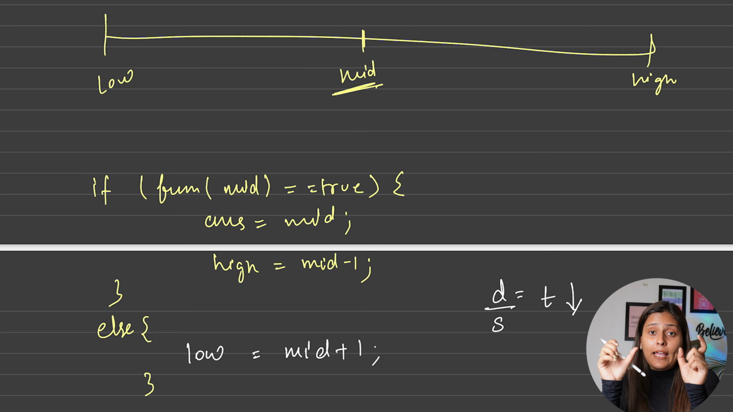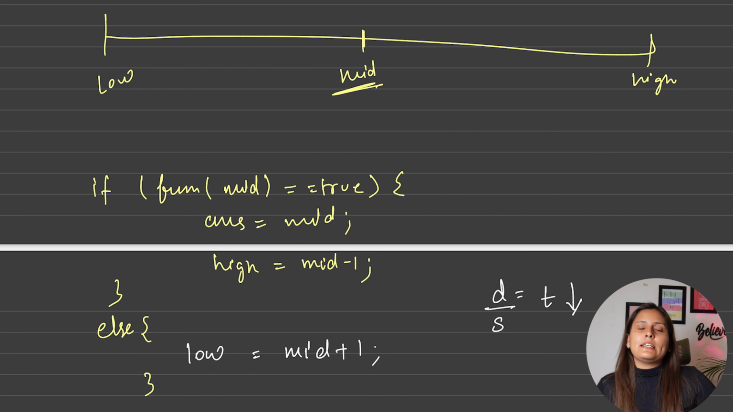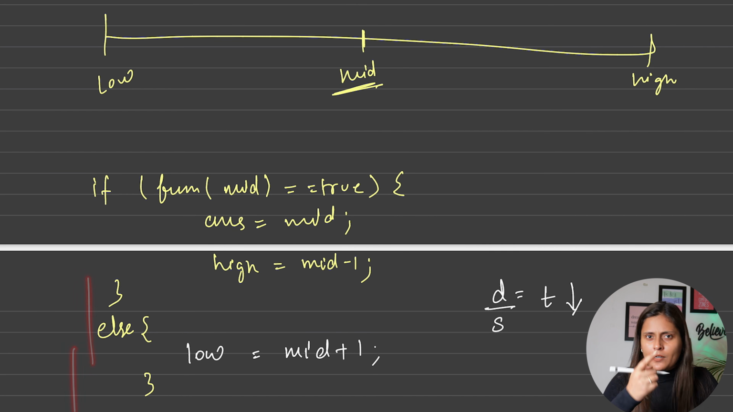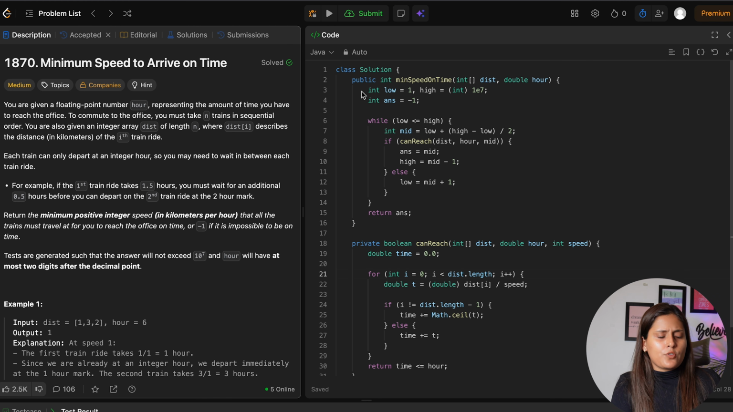Why? Because when low and high both point to one single element or index, basically one speed, we still have to check whether it is possible to complete with that speed within our time or not. If it is not possible, after coming out we have to return -1, because the question says it might not be possible. So now without wasting any further time, let's see the code, which we have already discussed in the brute force approach.